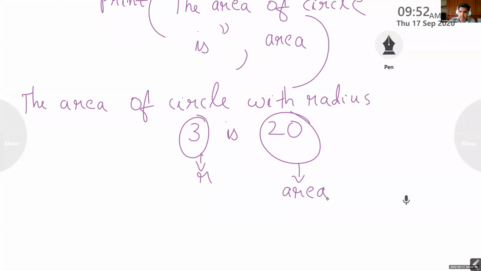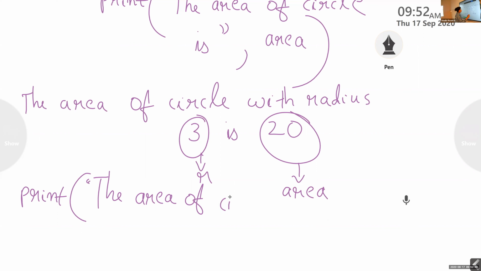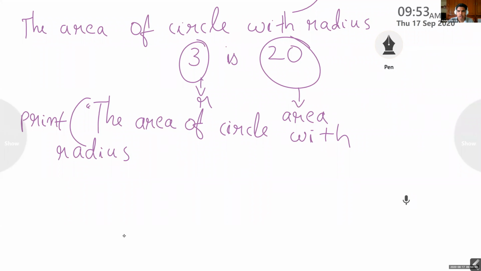Yes, I should. Print, bracket. Then in double quotes, we should type up to radius. Print the area of circle with radius. Then we should close it. Very good. Double quotes.